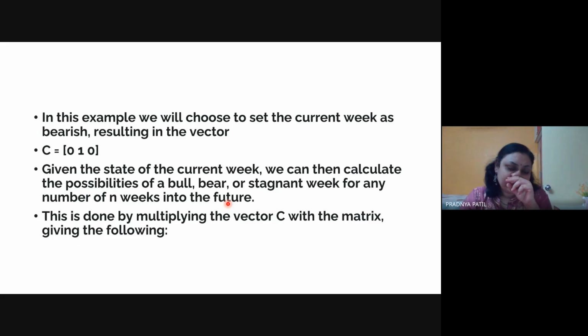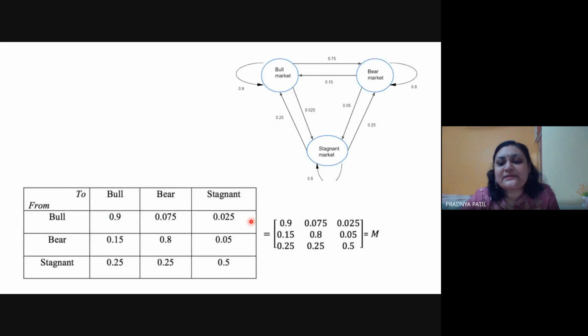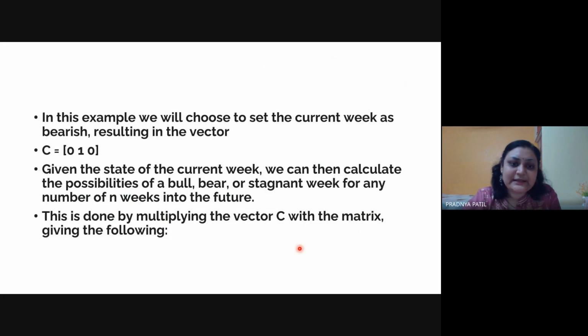So if I need to calculate for the day after tomorrow, what would be the probability of a bearish market? Or after 3 days, let's say after 5 days, what would be the probability of a stagnant market? That can be calculated with the help of the starting vector and this transition matrix. If you remember, we need to multiply pi 0 into this transition matrix. So here it would be C multiplied by your transition matrix.